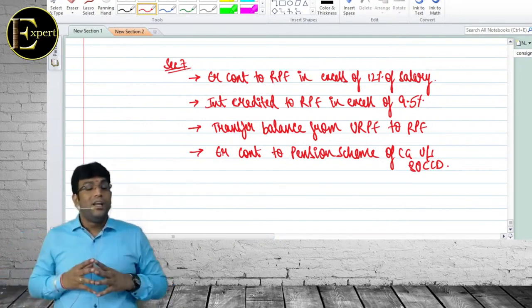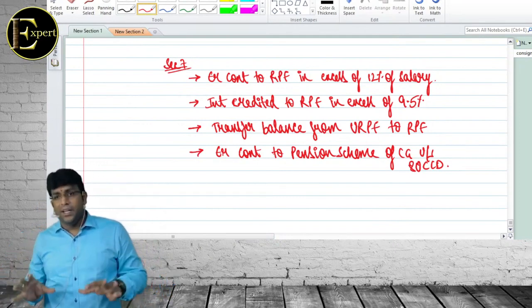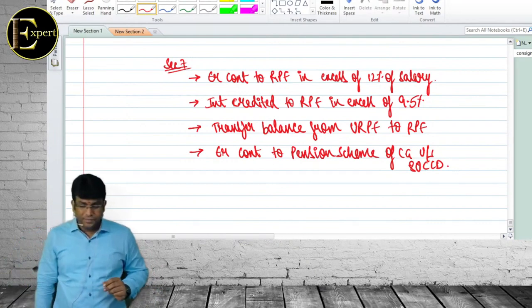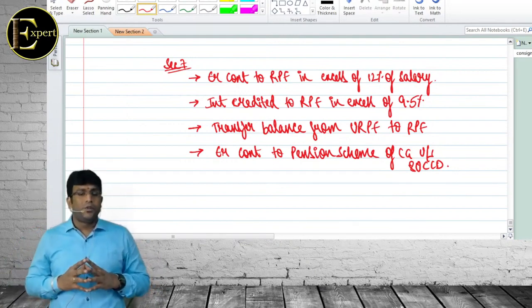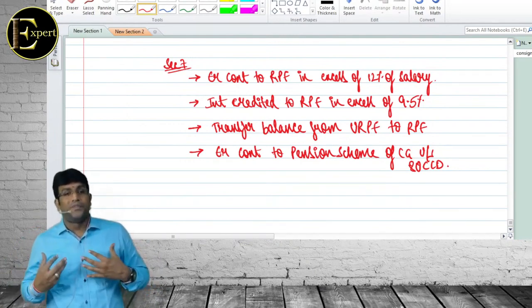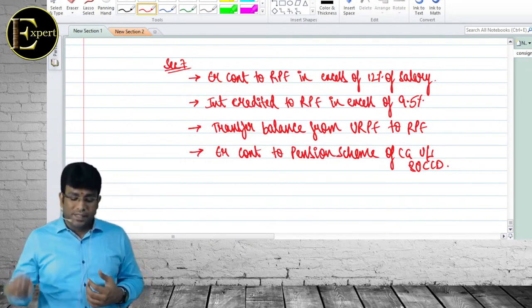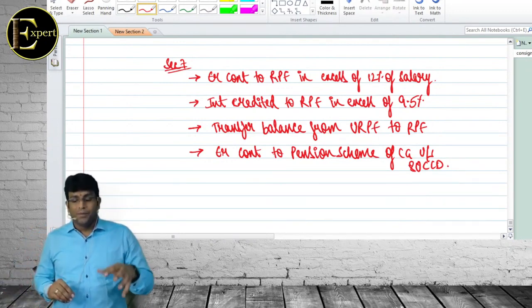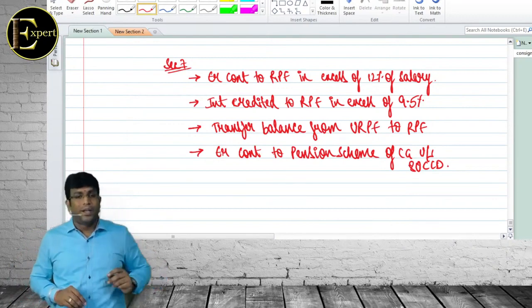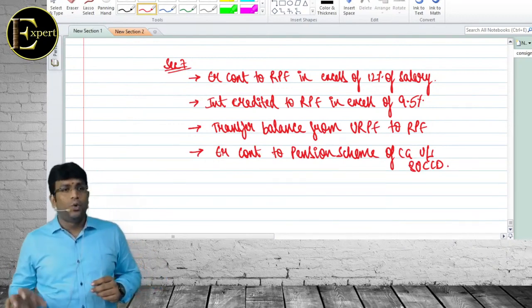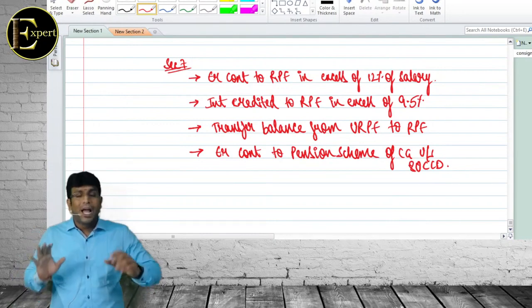So what is section 7? Income deemed to be received in India. What are the 4 points, guys? First one, employer contribution to RPF in excess of 12% of salary. Second, interest credited to RPF in excess of 9.5%. Third one, transfer balance from URPF to RPF. Fourth one, employer contribution to pension scheme of central government under section 80 CCD.